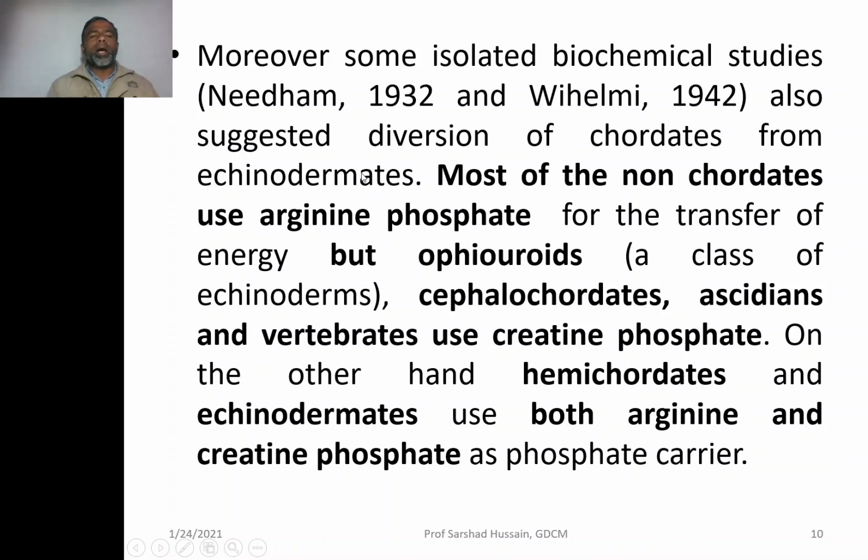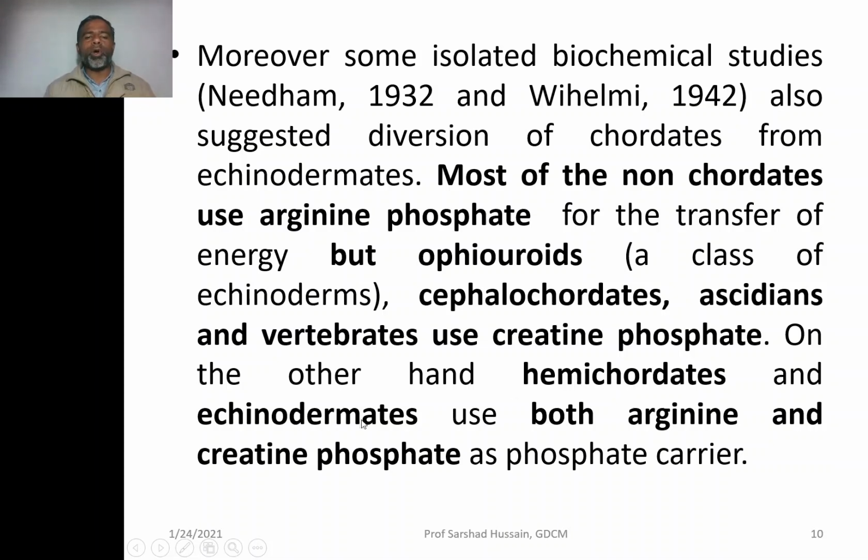Like you can see, other than the echinoderms, all other groups of the non-chordates use arginine phosphate for the transfer of energy. But one group of echinoderms called the ophiuroids, and the lower chordates, cephalochordates, ascidians, and vertebrates, they use creatine phosphate. So again, there is a resemblance between the echinoderms and the chordates. Whereas the hemichordates and echinoderms use both arginine as well as creatine.